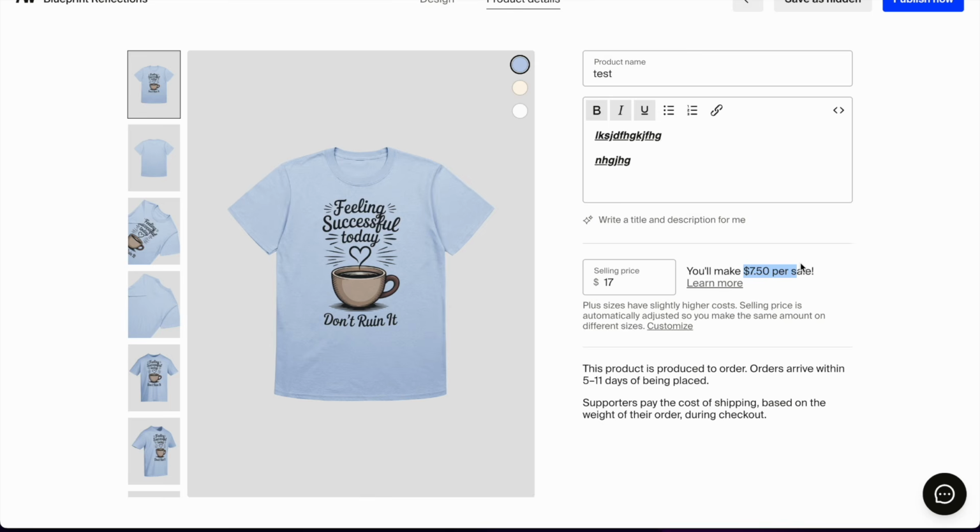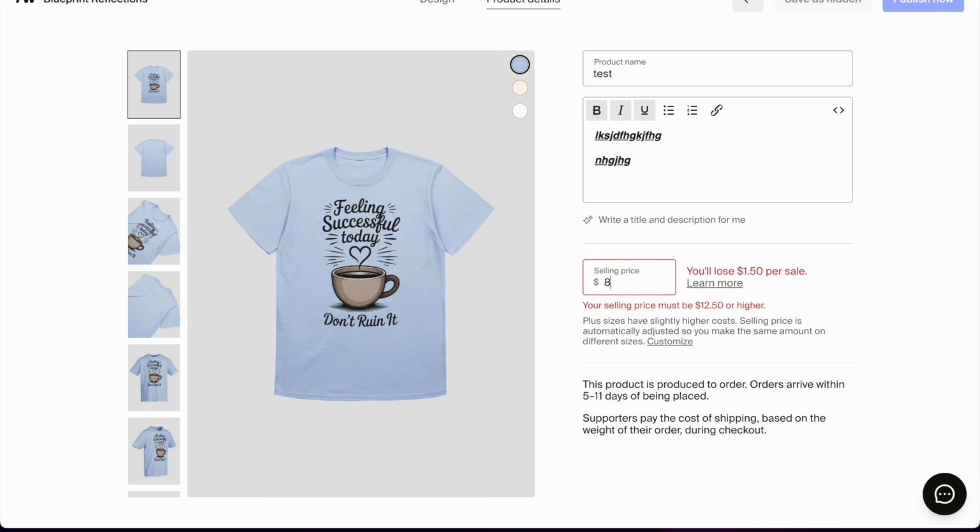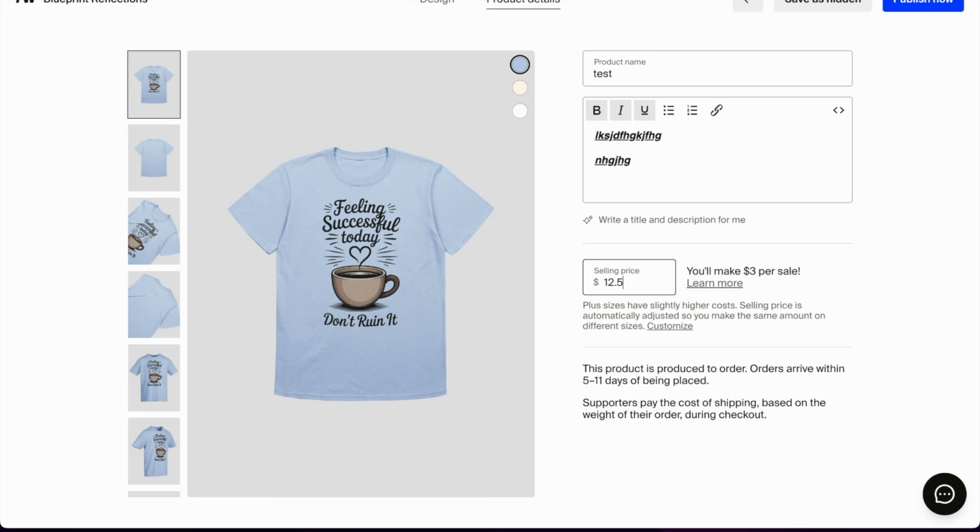From this price, there are also commissions that are going to be taken out, and you actually cannot price this any lower or in a place where you can lose money. You have to price it from 12.5 or higher, just in case there is a small discount for abandoned cart, just in case there are processing fees and stuff like that. So you cannot price a t-shirt under 12.5, which, if you do 12.5, is $3 per sale. I still don't know how I'm going to price my t-shirts. I was thinking about $17, but we'll see.